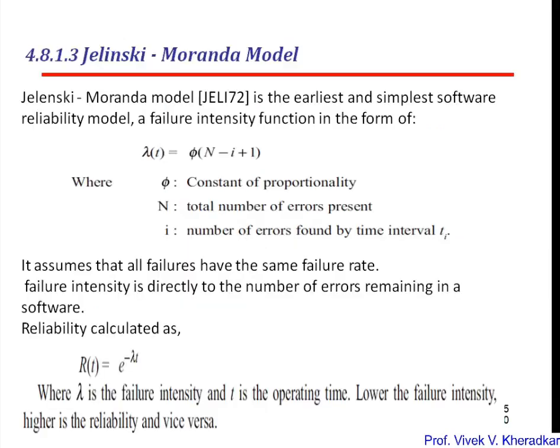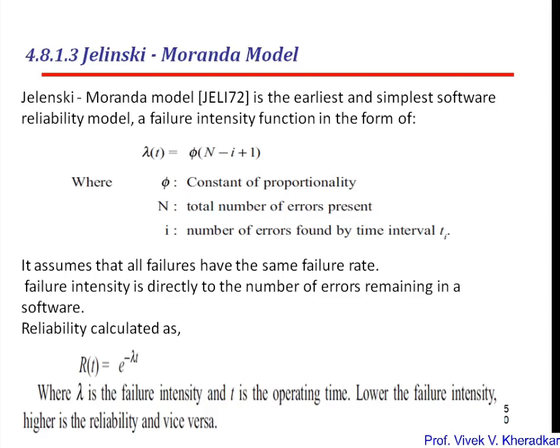The last model, which is based on reliability, is the Jelinski-Moranda model. The Jelinski-Moranda model is the easiest and simplest software reliability model, where the failure intensity function is in the form lambda of t equals phi times (n minus i plus 1), where phi is the constant of proportionality, n is the total number of errors present, and i is the number of errors found by the time interval. It assumes that all failures have the same failure rate, so failure intensity is directly proportional to the number of errors.